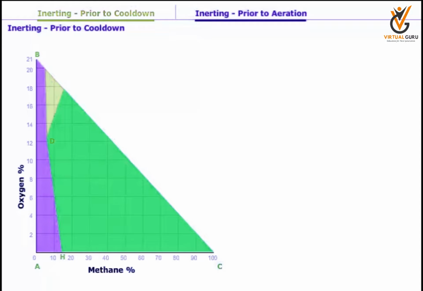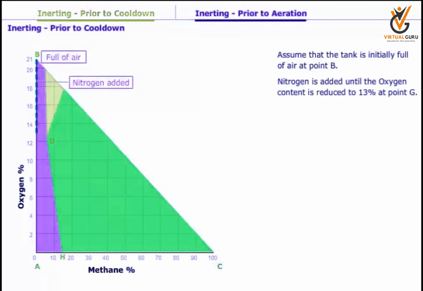Thus, the normal procedure adopted for avoiding flammable mixtures in cargo tanks and piping containing air is inerting with nitrogen before admitting methane until all sampling points indicate 5% or less oxygen content. Assume that the tank is initially full of air at point B. Nitrogen is added until the oxygen content is reduced to 13% at point G.